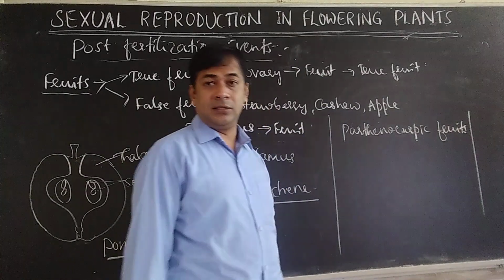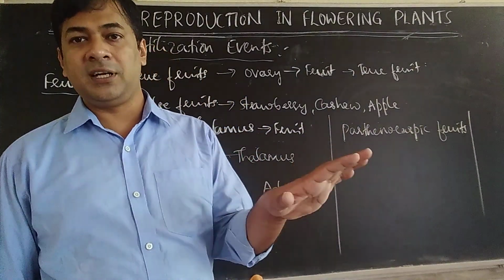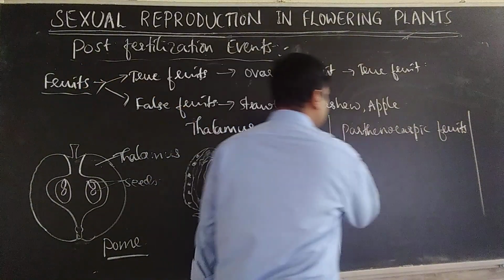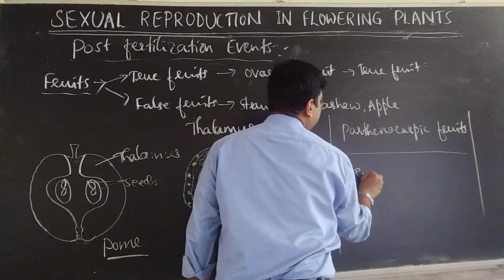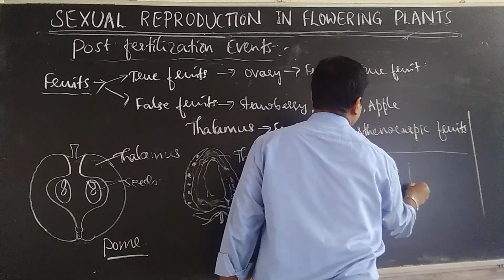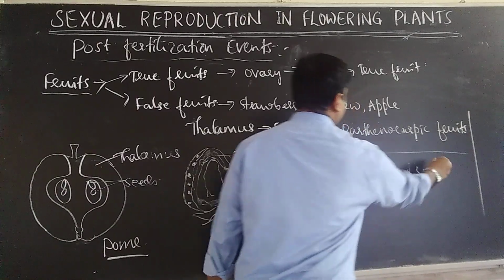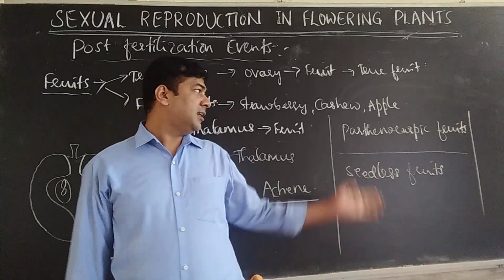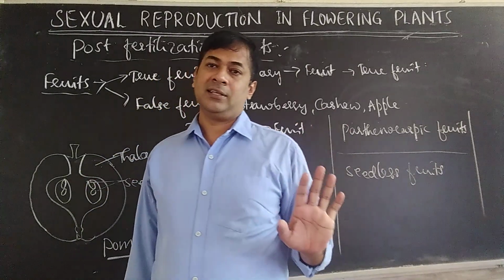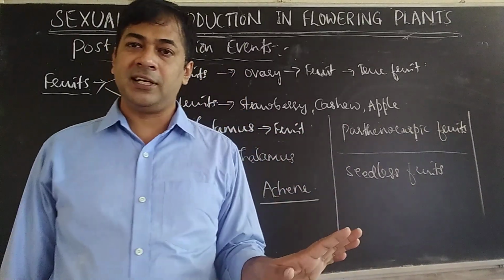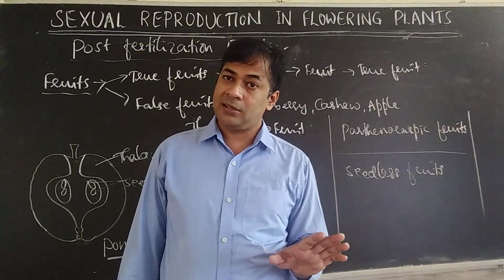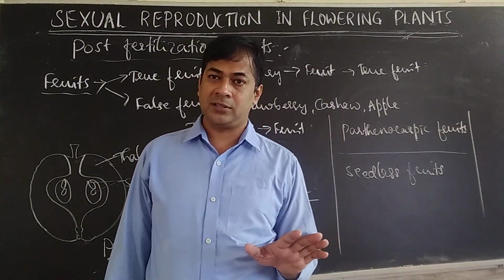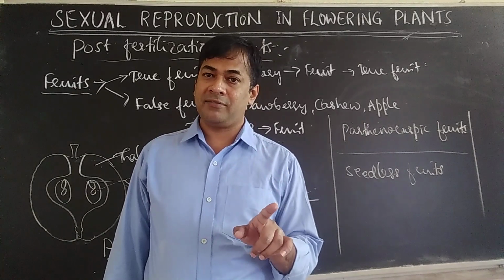In some plants, fruits are produced without fertilization. That is called parthenocarpic fruit. And these fruits will be seedless fruits, because seeds are produced only after fertilization. Here fertilization doesn't happen. That is why fruit will be there, but seeds will not be there.